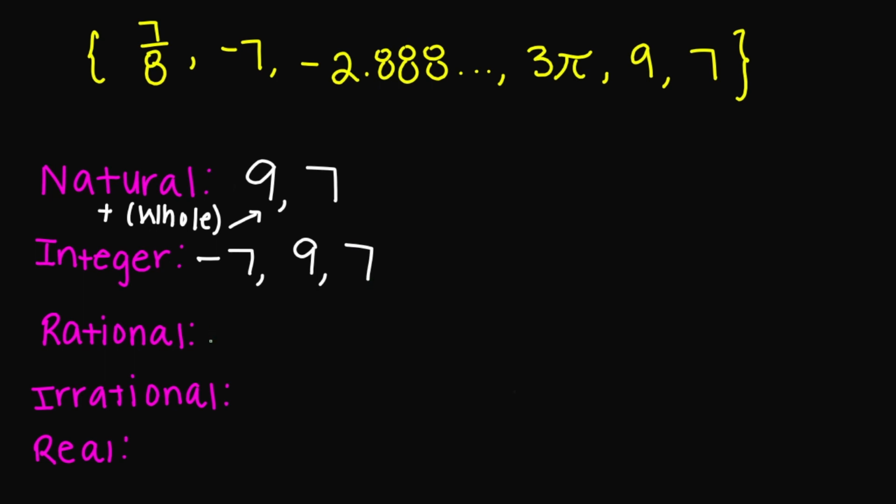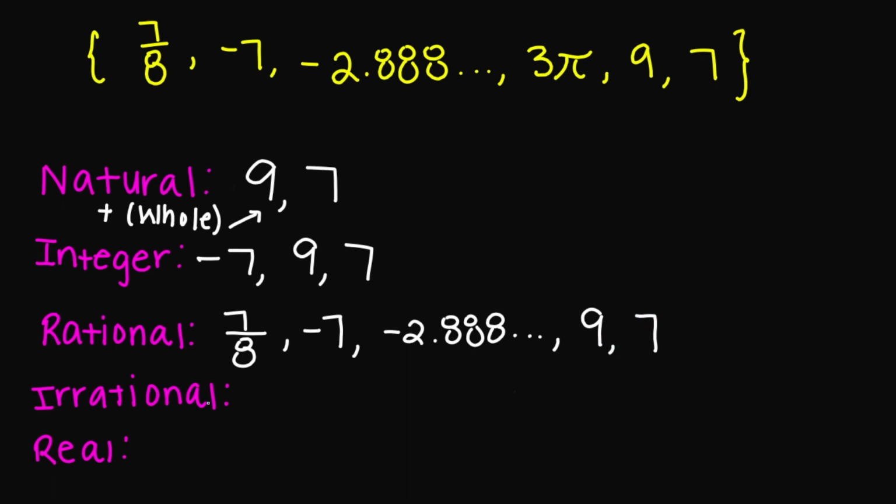So let's look at the rational numbers. 7 over 8. Is 7 over 8 a rational number? Yes. What about negative 7? Yes. What about negative 2.88 repeating? Yes. What about 3 pi? No. What about the number 9? Yes. And then what about the number 7? Yes. Now let's look for irrational numbers. The only irrational number that we have in this set is going to be 3 pi. What are the real numbers? All of the numbers in this number set are real numbers. So all of the above.